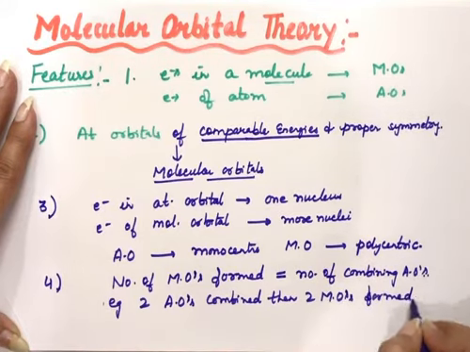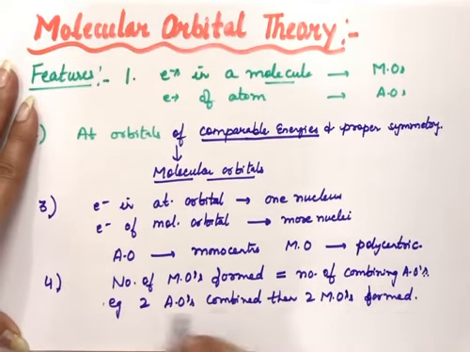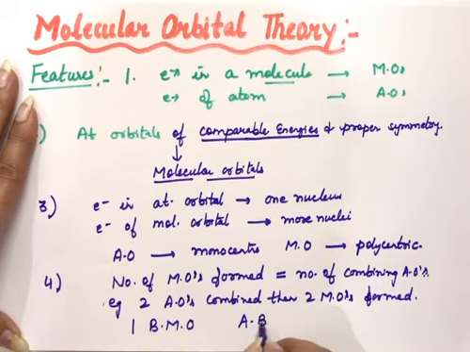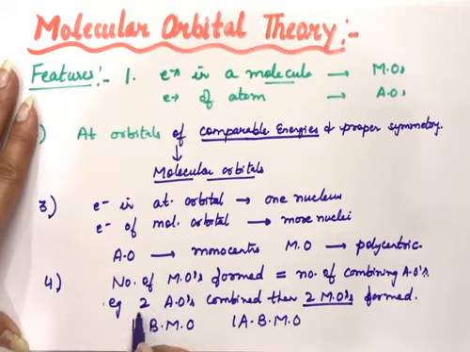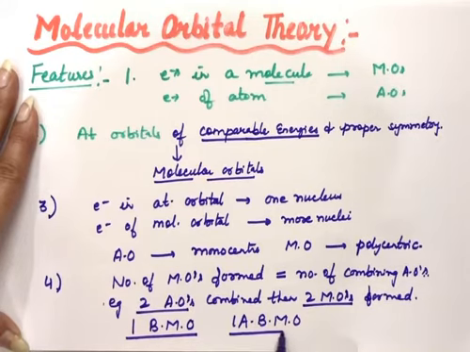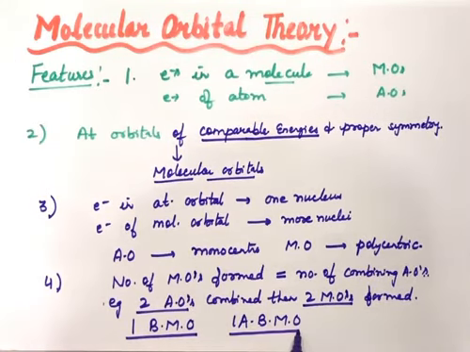But of these two molecular orbitals which will form here, one is known as the bonding molecular orbital and the other one is known as the anti-bonding molecular orbital. So two molecular orbitals will form from two atomic orbitals, but one will be called bonding and one will be called anti-bonding. If four atomic orbitals overlap, we'll get four molecular orbitals, again divided into bonding and anti-bonding.